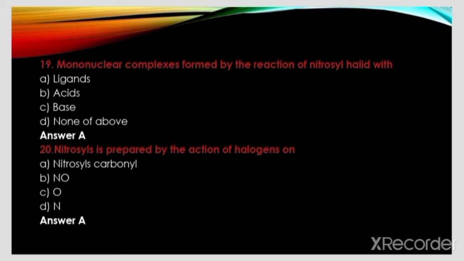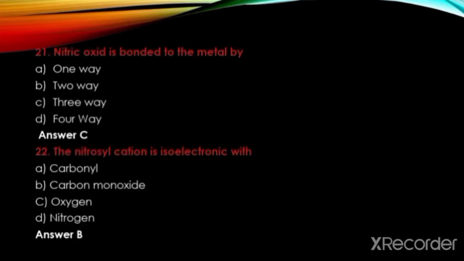Nitrosyl is prepared by the action of halogens on nitrosyl carbonyl, NO, oxygen or nitrogen. The answer is A. Nitrosyl carbonyl. Nitric oxide is bonded to the metal by 1-way, 2-way, 3-way and 4-way. The answer is C. 3-way. The nitrosyl cation is isoelectronic with carbonyl, carbon monoxide, oxygen, nitrogen. The answer is B. Carbon monoxide.